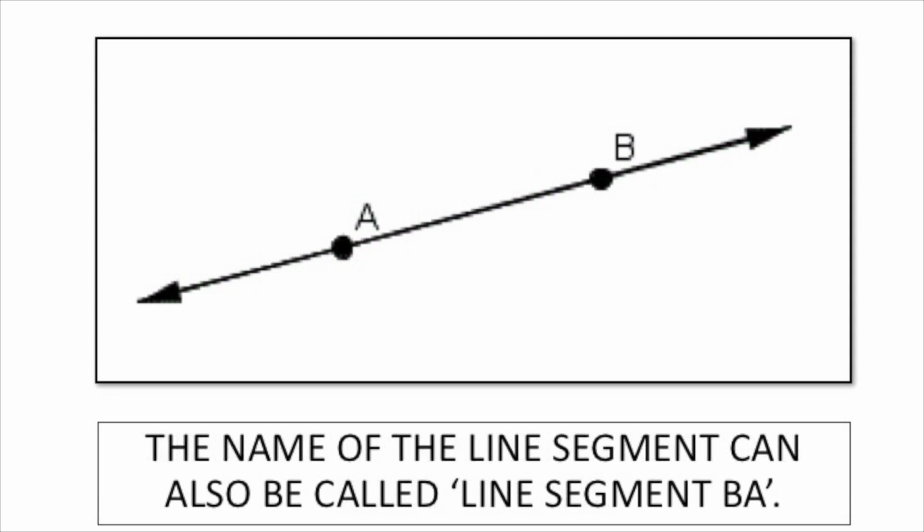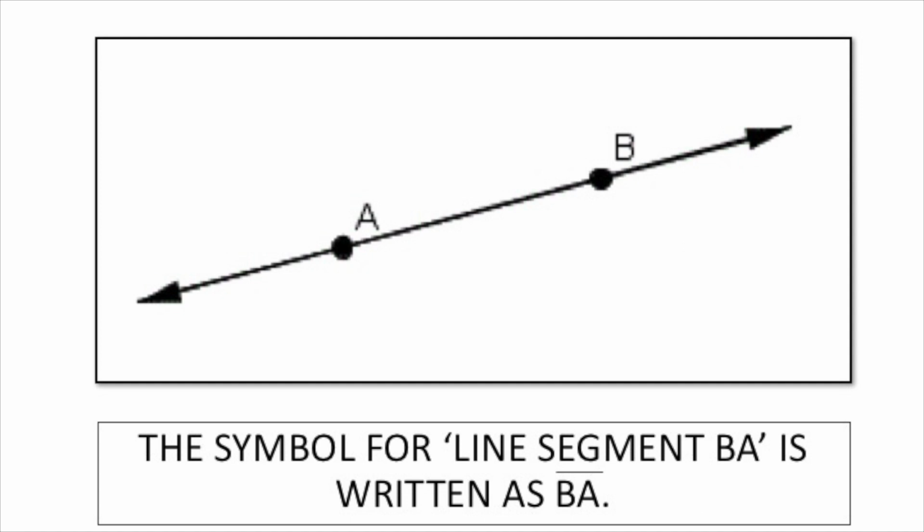The name of the line segment can also be called line segment BA, because a line travels in two directions, from A to B or from B to A. The symbol for line segment BA is written as BA with the line above. Okay, now let's review the different types of lines that we've learned already.